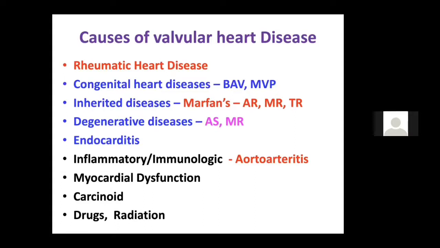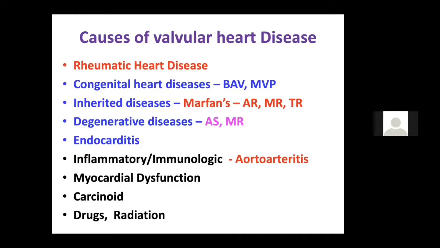Next cause is inflammatory, like aortoarteritis or Takayasu disease. So that can also cause valvular involvement. Next is myocardial dysfunction. We know LV dysfunction can cause annular dilatation, which causes MR, and then it becomes MR begets MR. Further MR causes annular dilatation, which further increases the MR. That is why we call it MR begets MR.